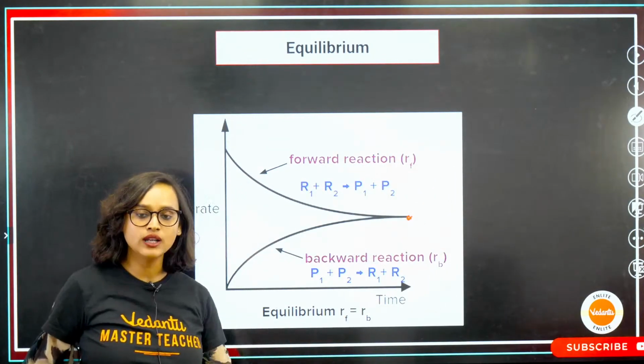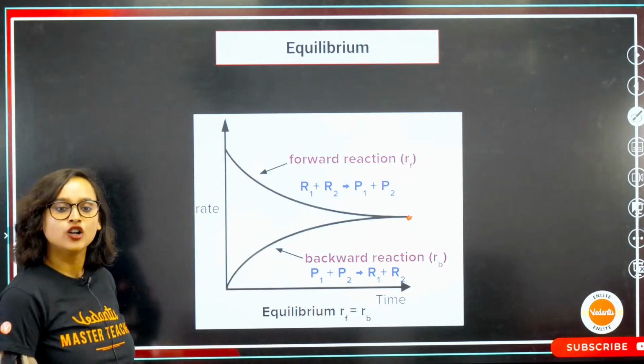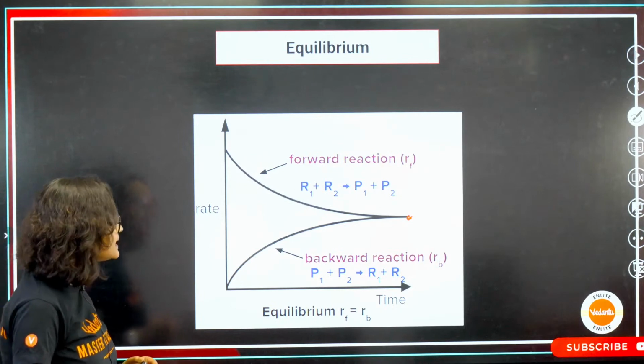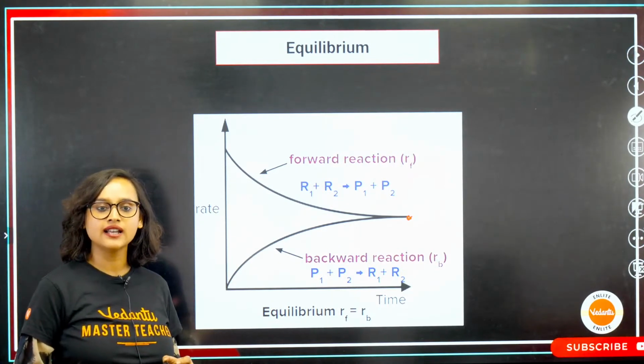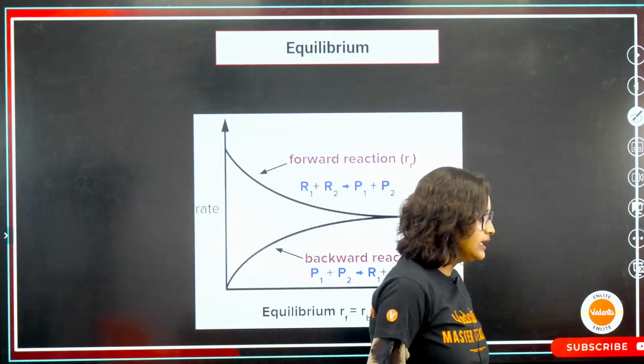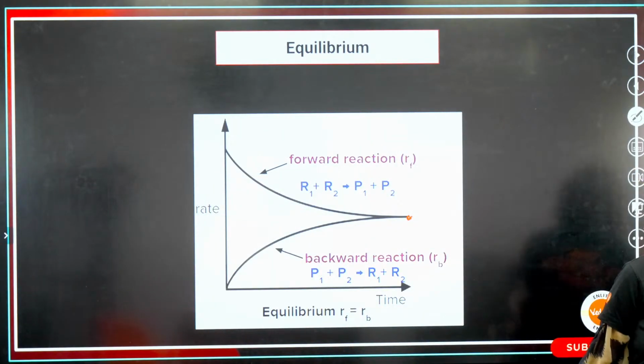Do we understand this, everybody? Is this clear, guys? Equilibrium is attained. Absolutely right.